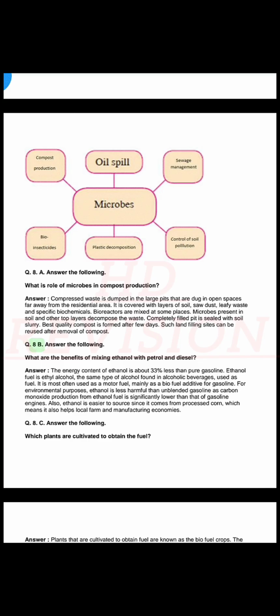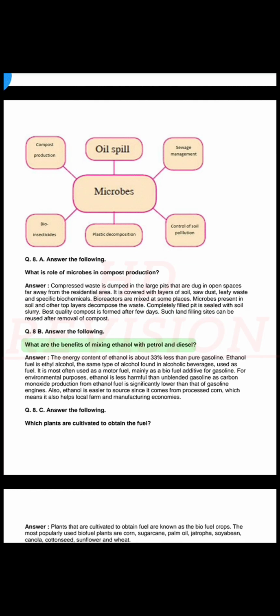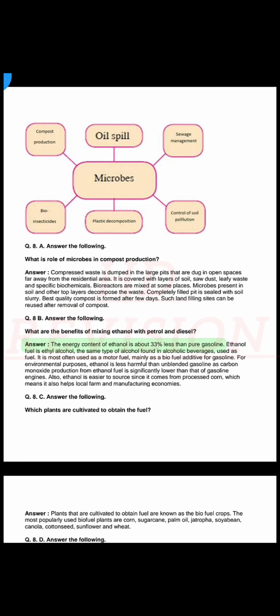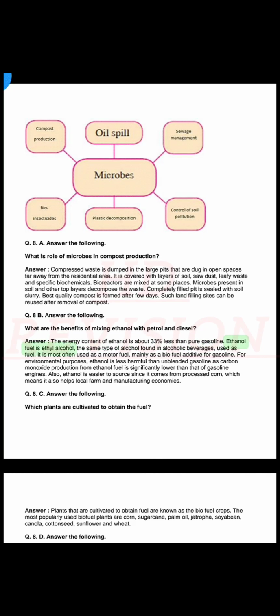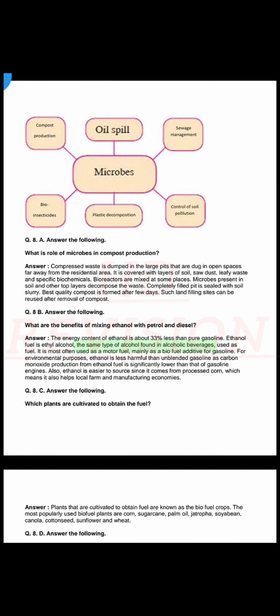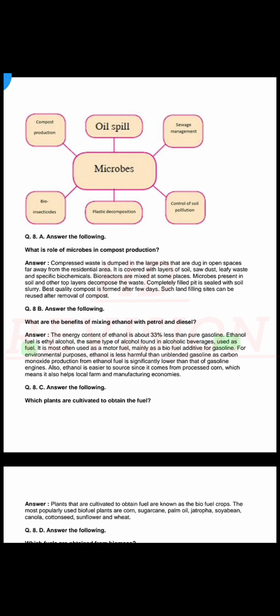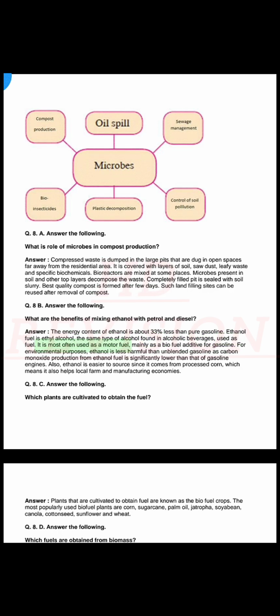Answer the following. What are the benefits of mixing ethanol with petrol and diesel? Answer. The energy content of ethanol is about 33% less than pure gasoline. Ethanol fuel is ethyl alcohol, the same type of alcohol found in alcoholic beverages, used as fuel. It is most often used as a motor fuel, mainly as a biofuel additive for gasoline.